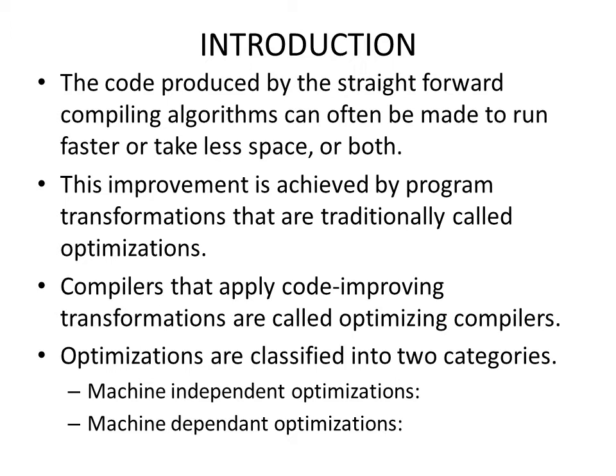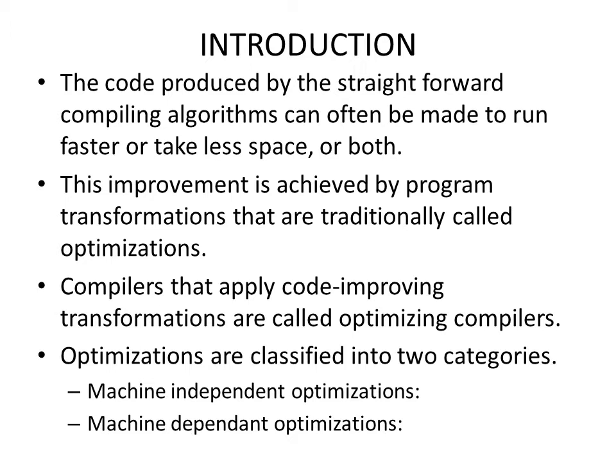The code produced by the straightforward compiling algorithms can often be made to run faster or take less space, or both. So the intention is to make the code run faster or take less space, or both.